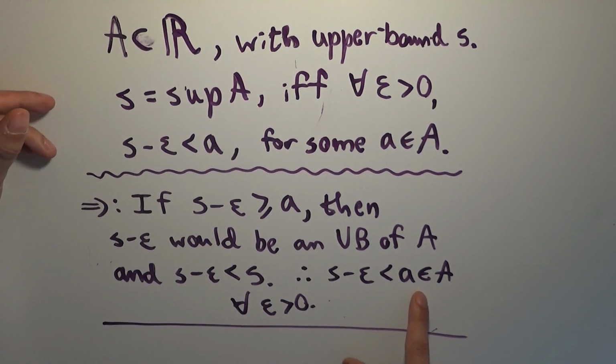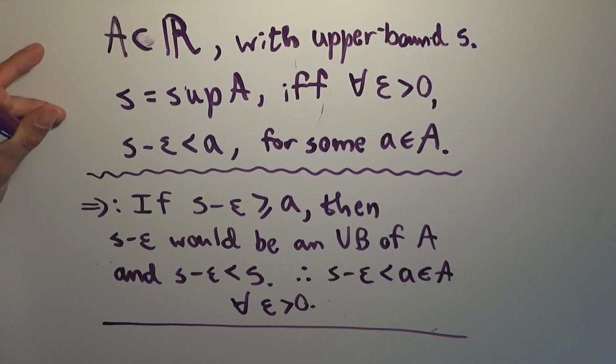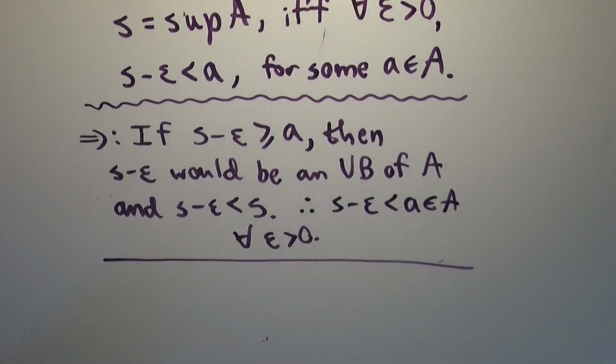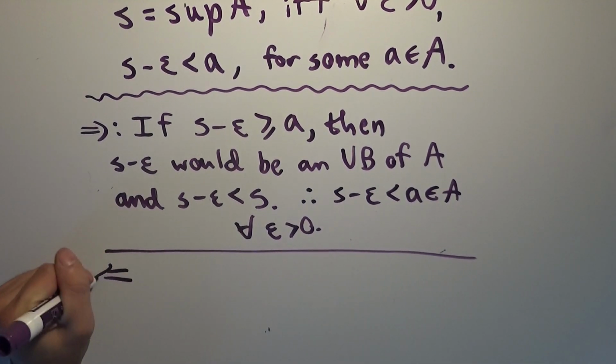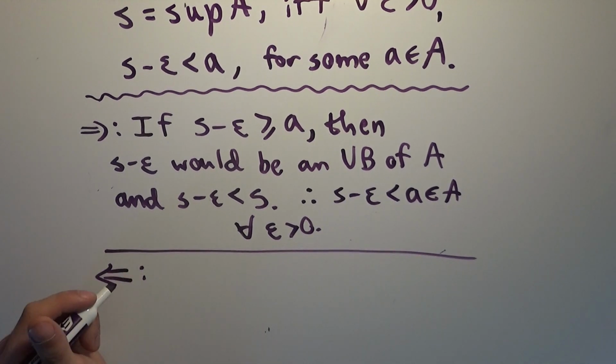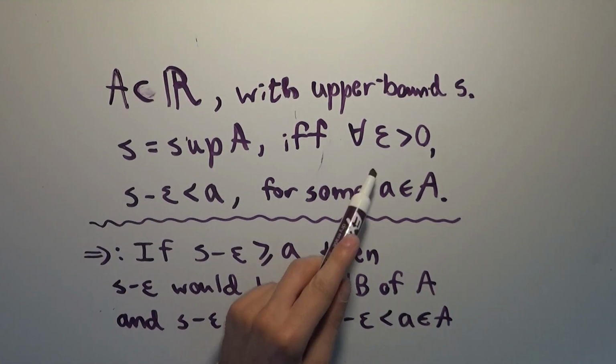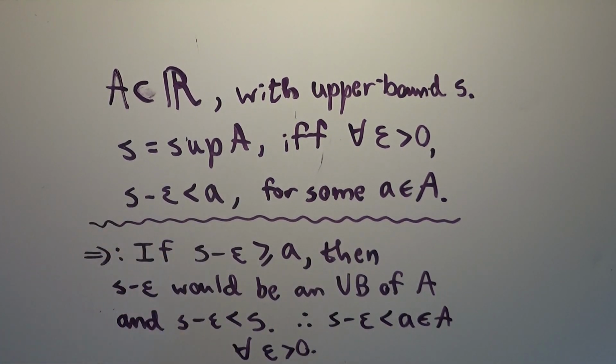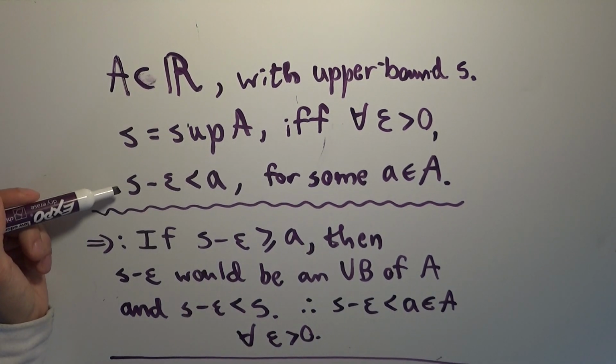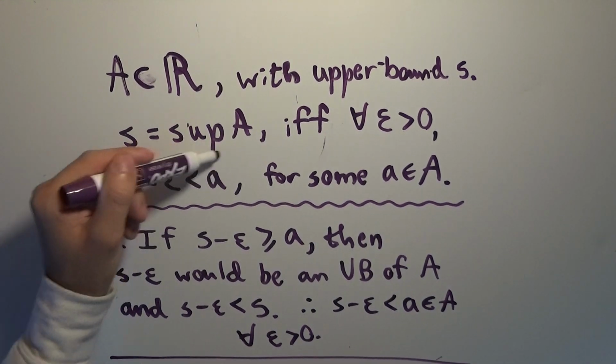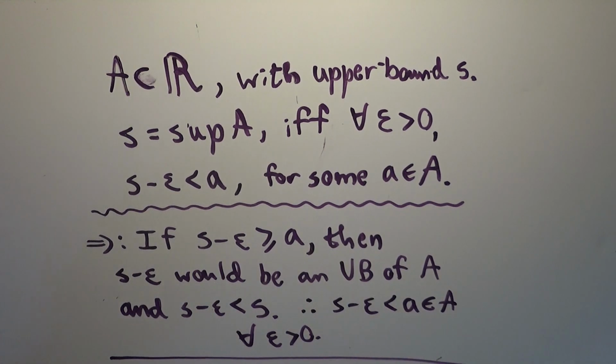Therefore, it has to be the case that for every positive number epsilon, the least upper bound minus that number is less than some element of the set. So now we have to prove it in the other direction. We're going to assume that for all epsilon greater than 0, this is true for the upper bound S. We're going to then prove that that means it has to be the least upper bound.